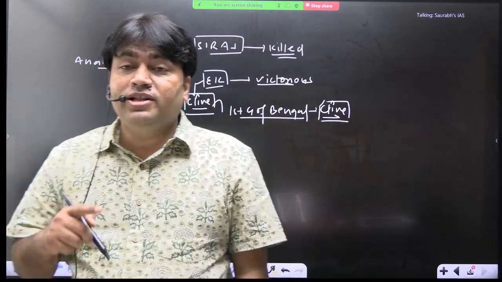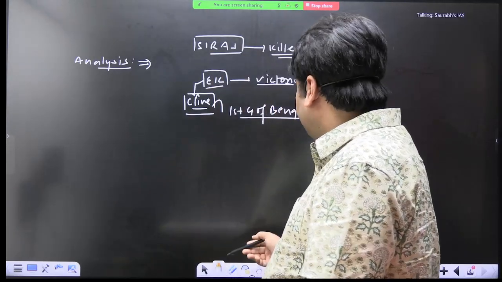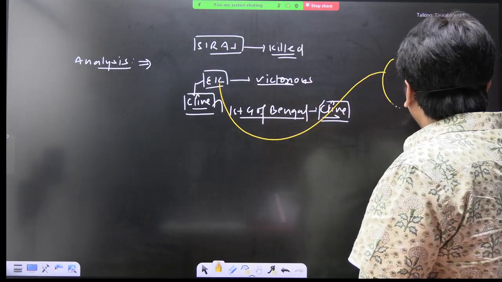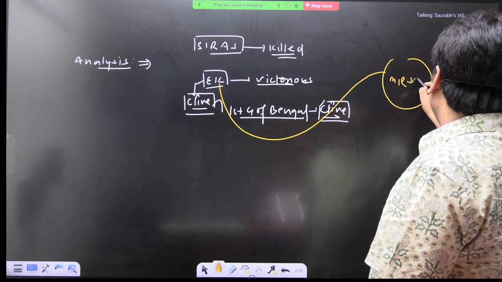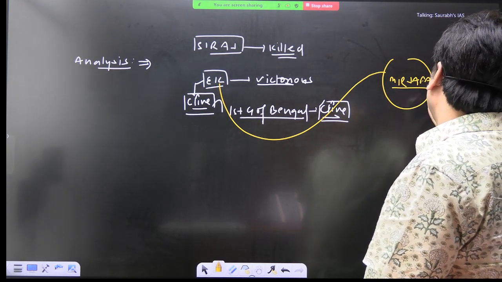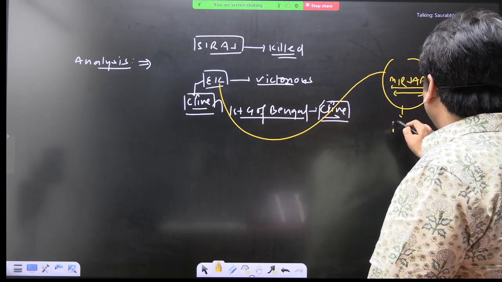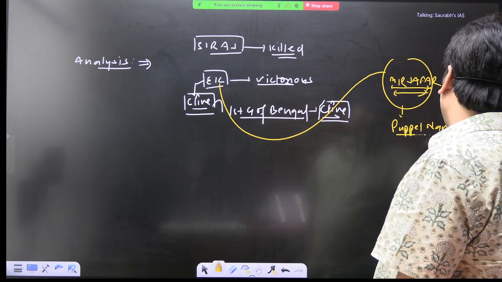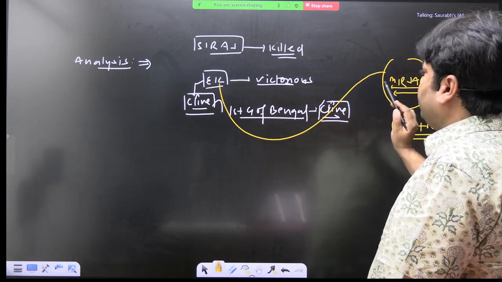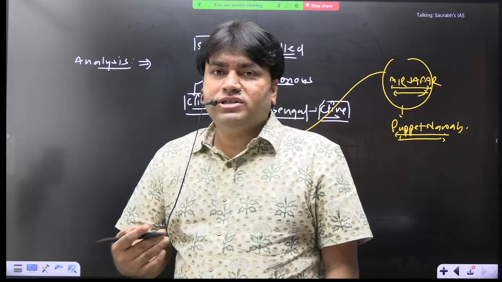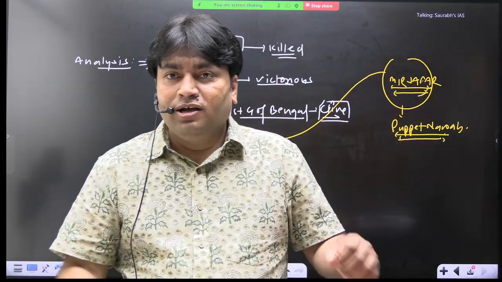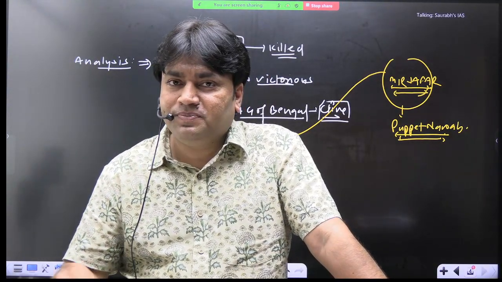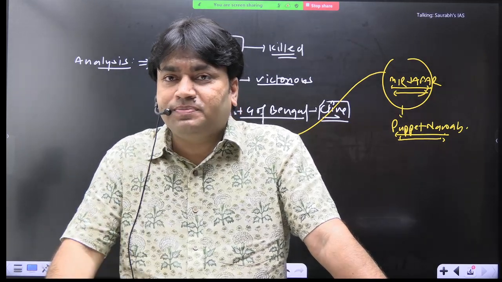Now, who will be the next Nawab? This is the question. So EIC will appoint Mir Zafar as the next Nawab. Now tell me, is this Nawab a real Nawab or a puppet Nawab? This Nawab is a puppet Nawab. Now I am asking you one thing: EIC could declare itself the Nawab, but why did they use Mir Zafar as a puppet? Can you answer this question? What could be the possible reason behind this?